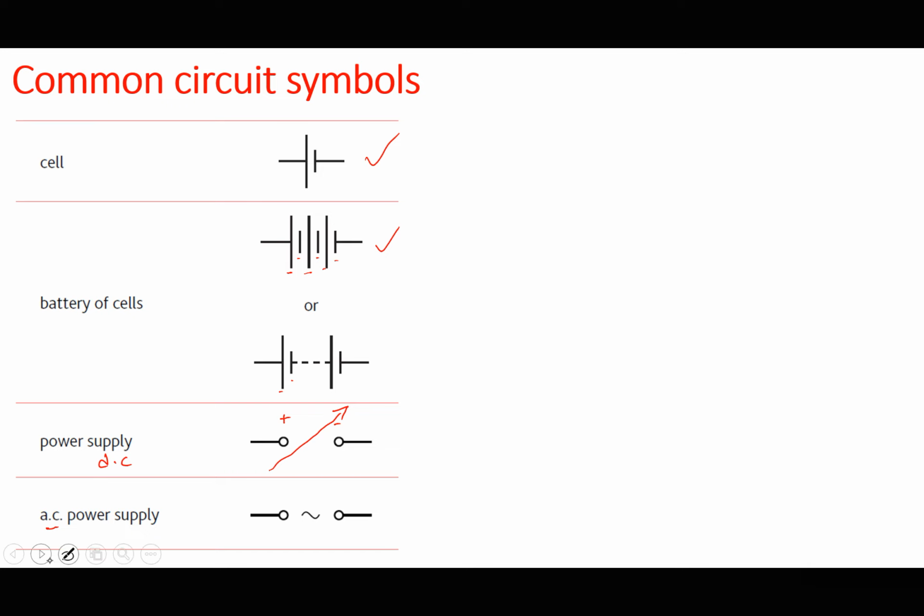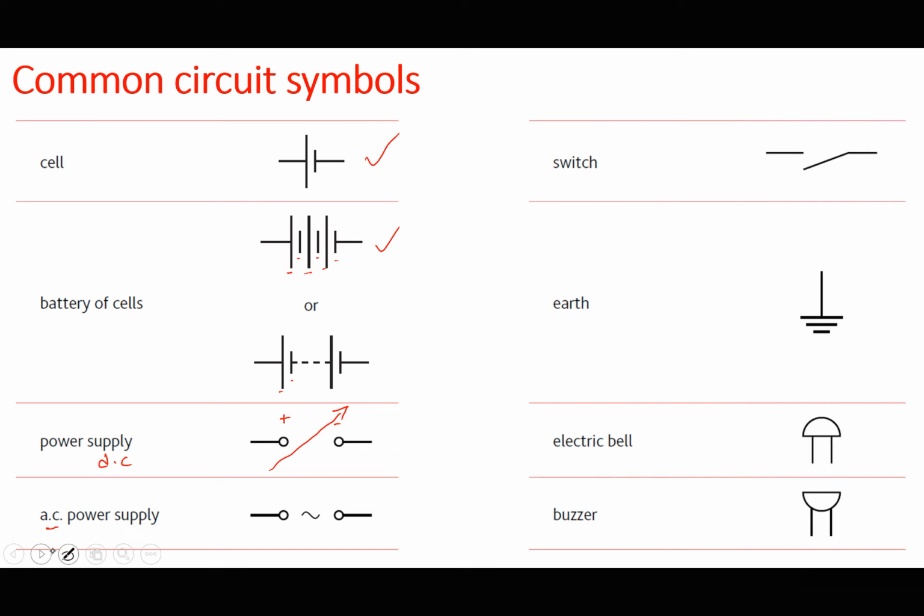Okay. Then we have a switch. You are used to a symbol for a switch. Then the earth. You are used to a symbol for the earth. The electric bell, a buzzer. You have seen these symbols in IGCSE, so I don't want to take much time on them. However, you should mark them and they should become part of you. You should be able to identify them in any electronic or electrical circuit.